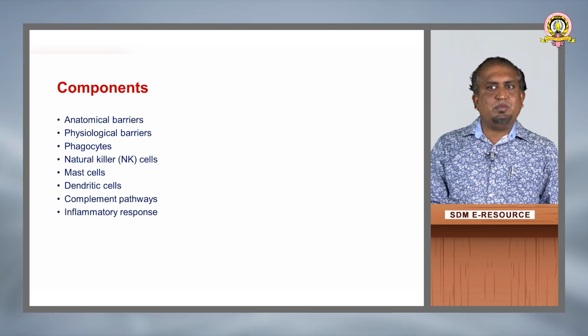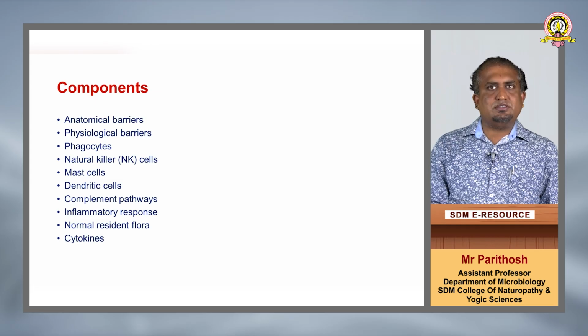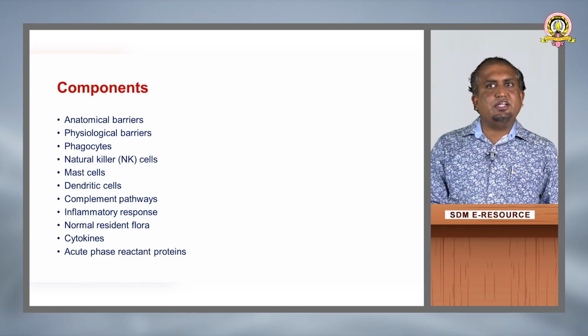Number 8, the inflammatory response. Number 9, normal resident flora, and the next one is cytokines, and acute phase reactant proteins. These are all the components of innate immunity. They play a major role in innate immunity.